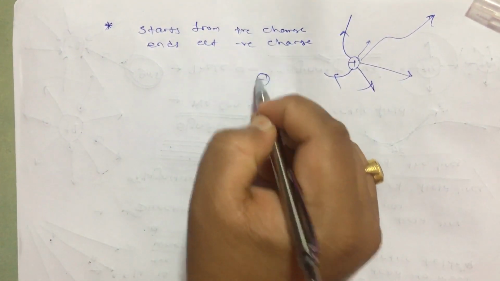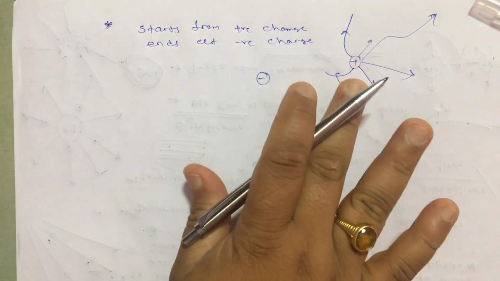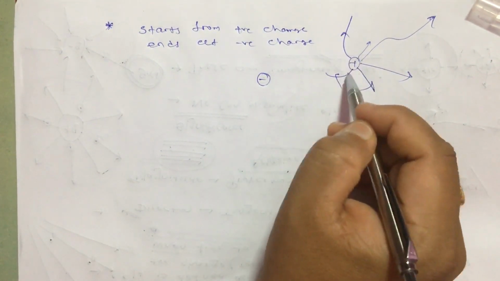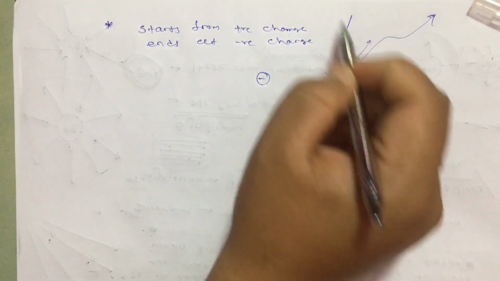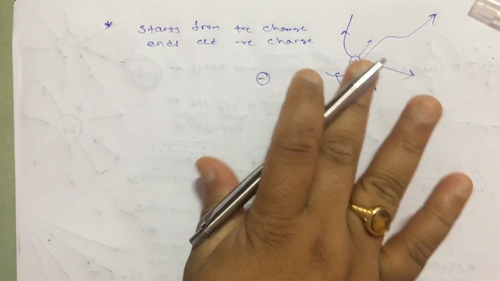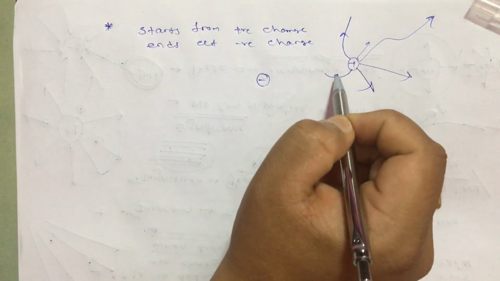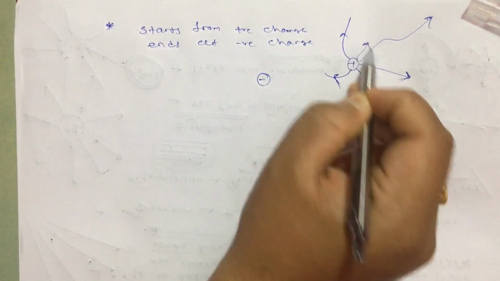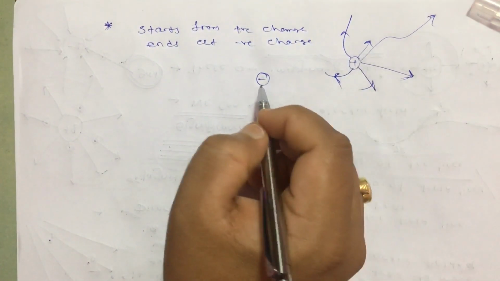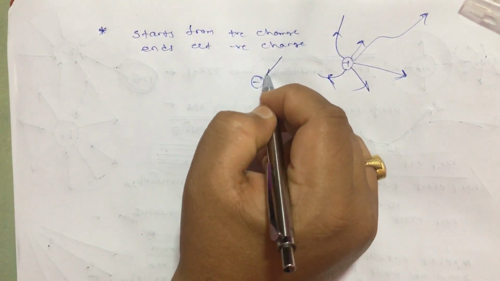I am not talking about an isolated positive charge here. If it is an isolated positive charge, it must be radially outward. But in a system of charges, the arrow must be given in the outward direction for a positive charge, and for a negative charge it is always inward.